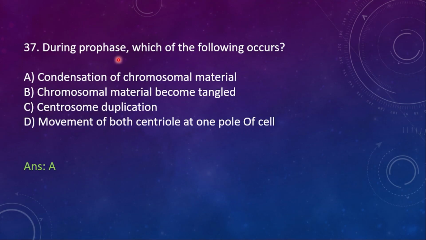Condensation occurs in prophase. Condensation of chromosomes means the chromatin network is going to be condensed in the prophase. Then chromosomes are formed and aligned in the equatorial plane in metaphase, and then daughter chromosomes are going to be separated in the anaphase, whereas the decondensation of the chromosome takes place in telophase.